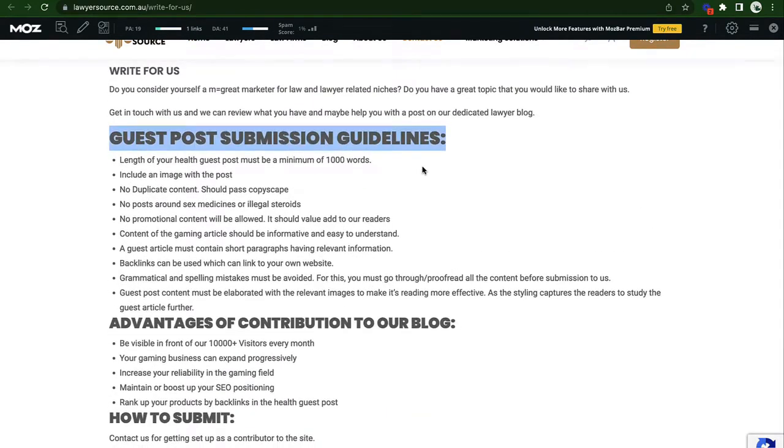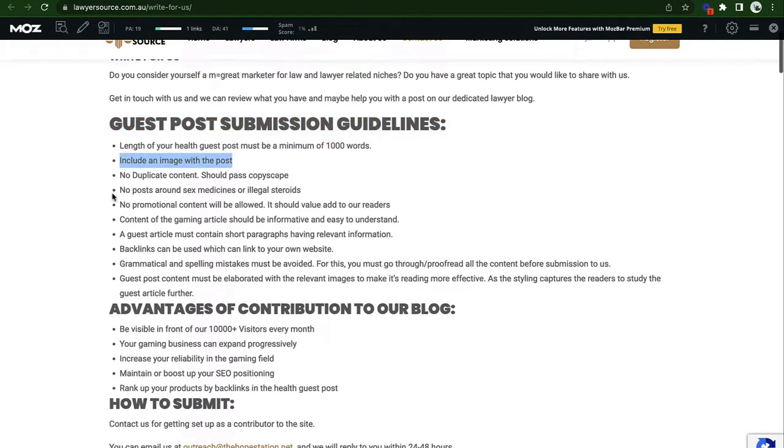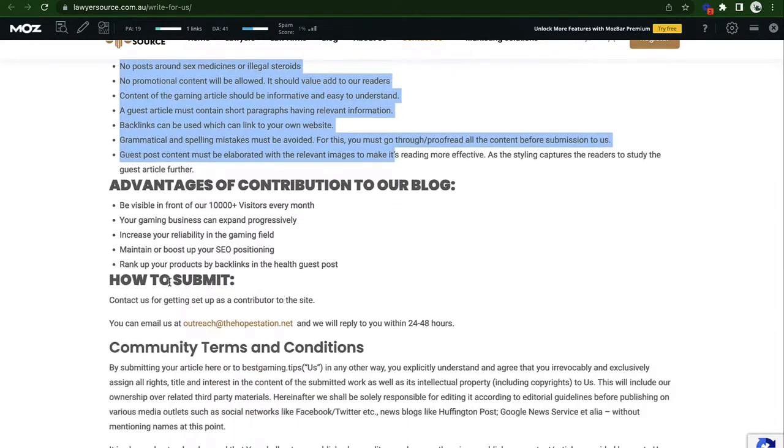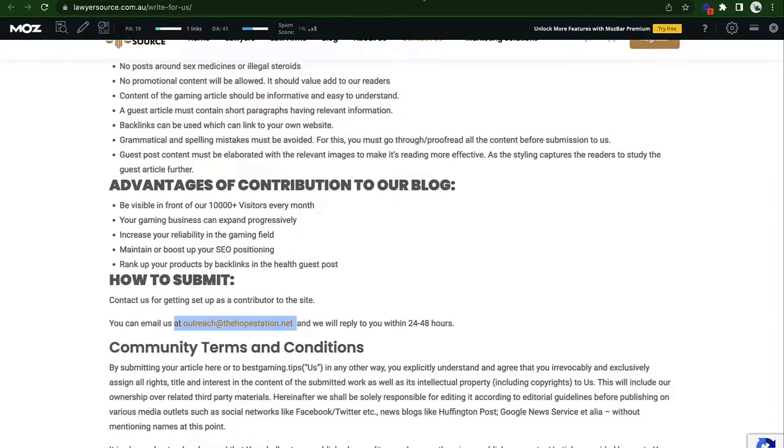Every single one of these sites should have some guidelines. The amount of words, the image you need to include in the post, no promotional content, whatever. Again, you can read all of this. Then, of course, they have instructions on how to submit it. Super straightforward, just email this email, okay? Now let's see this one.